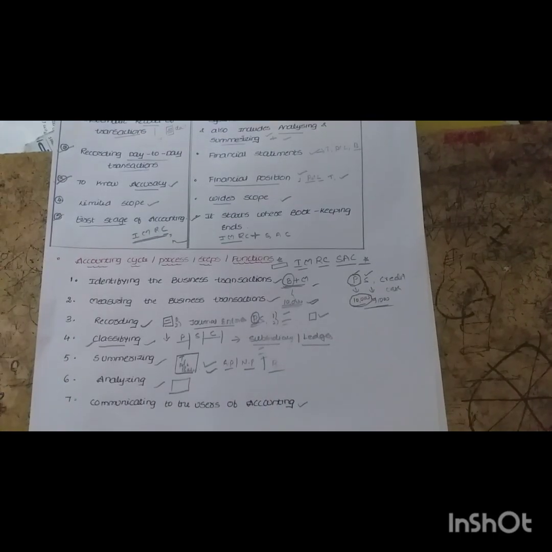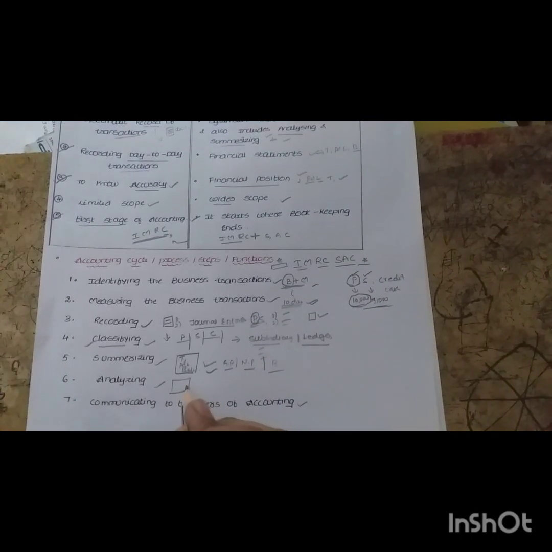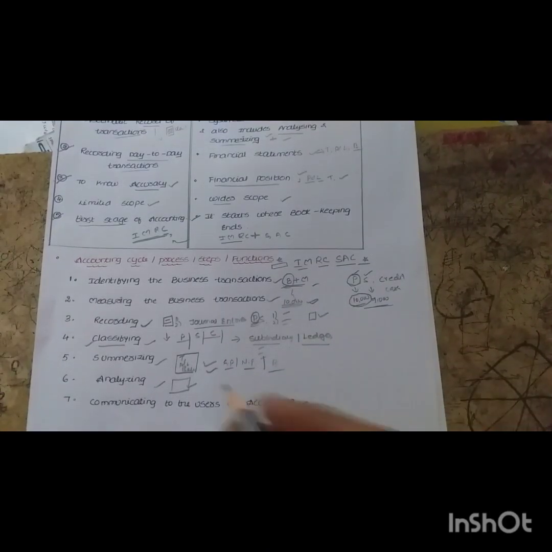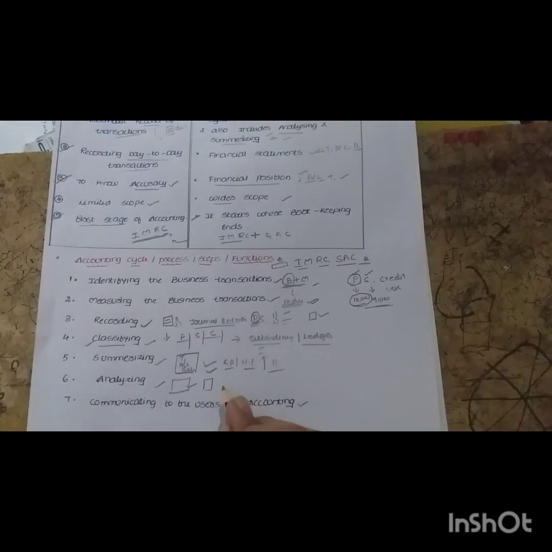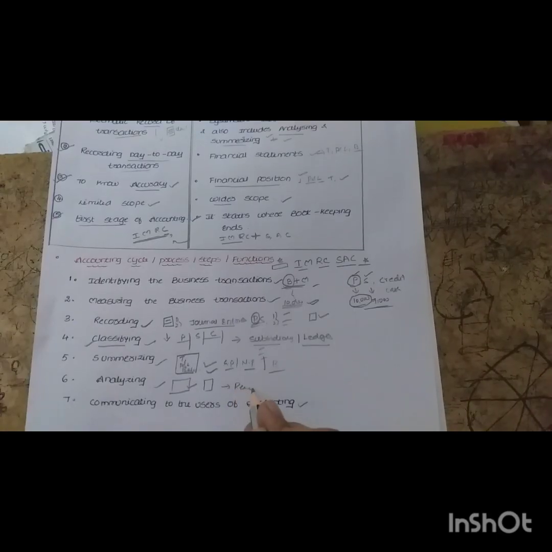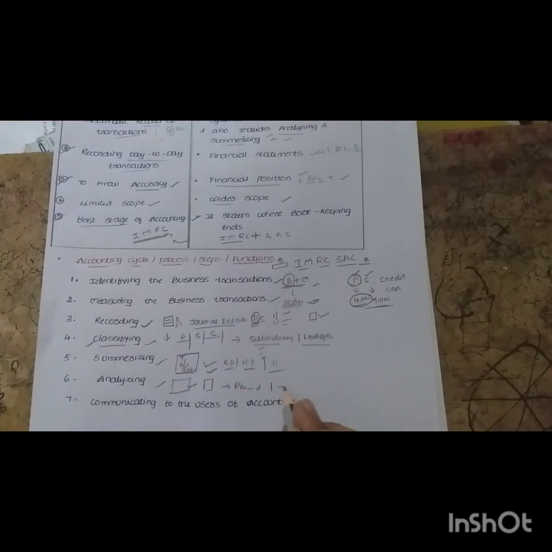We prepared the balance sheet now. In the balance sheet you will come to know how much gross profit you got, how much net profit you got, or gross loss, net loss, and what the balance sheet total is. On that we are going to analyze the things: why we got the profit, and if it is a loss, why we got the loss, and we are going to take remedial measures for reducing the loss. If it is profit, we are going to see how to get more profit in the future. That is the analysis part.